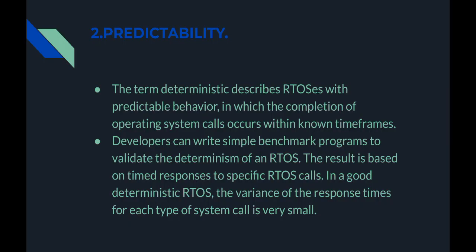Predictability. The term deterministic describes real-time operating system with predictable behavior in which the completion of operating system calls occurs within known time frames. Developers can write simple benchmark programs to validate the determinism of a real-time operating system. The result is based on timed response to specific real-time operating system calls. In a good deterministic real-time operating system, the variance of the response times for each type of system call is very small.